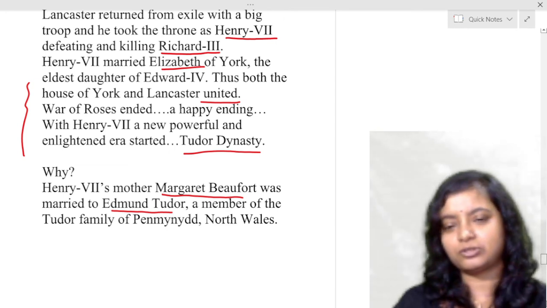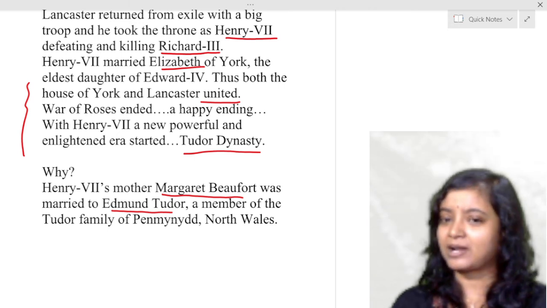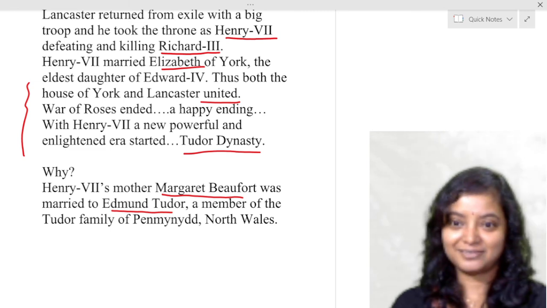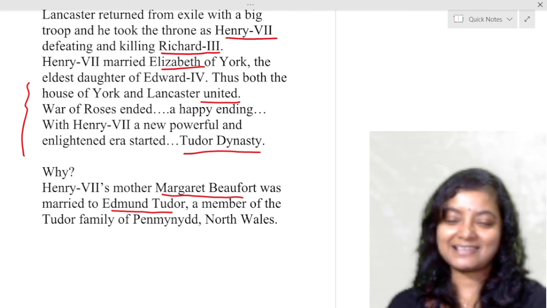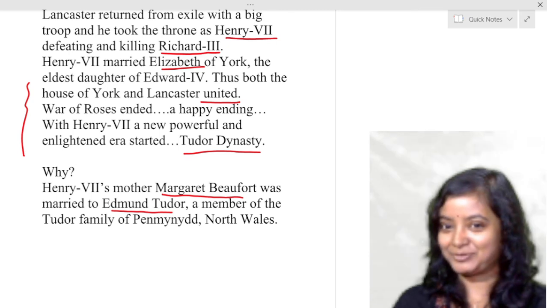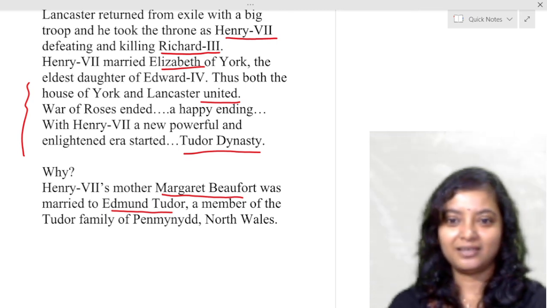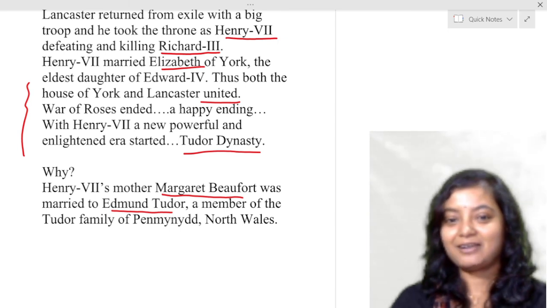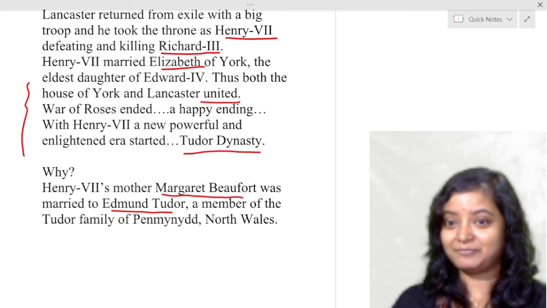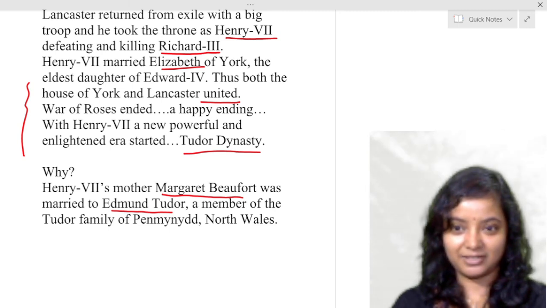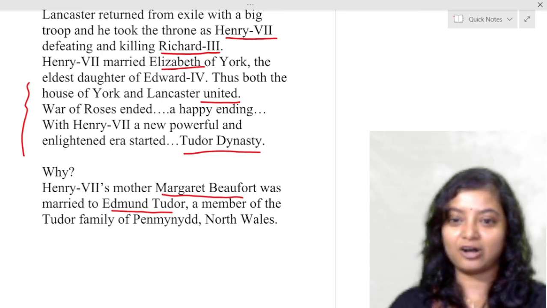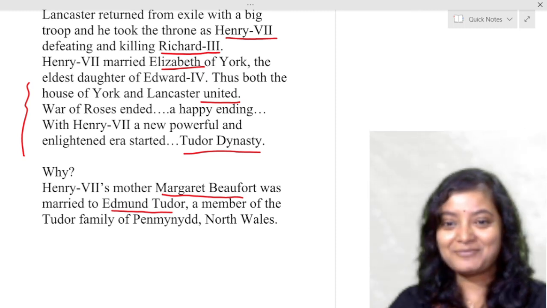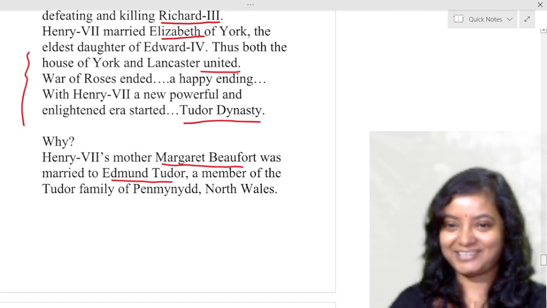Why they became Tudor, and next to them are Stuart, why? And before them there are all Plantagenet, why? So all these whys have some answer, you just have to dig it out. And if you read in this way, you will never forget any point. Now Henry VII's mother, Margaret Beaufort, was married to Edmund Tudor, a member of the Tudor family of Penmynydd, North Wales.